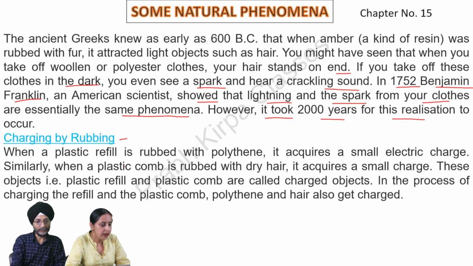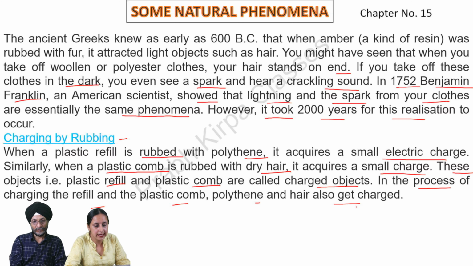Charging by rubbing. When a plastic refill is rubbed with polythene, it acquires a small electric charge. Similarly, when a plastic comb is rubbed with dry hair, it acquires a small charge. These objects, that is, plastic refill and plastic comb, are called charged objects. In the process of charging the refill and the plastic comb, polythene and hair also get charged.